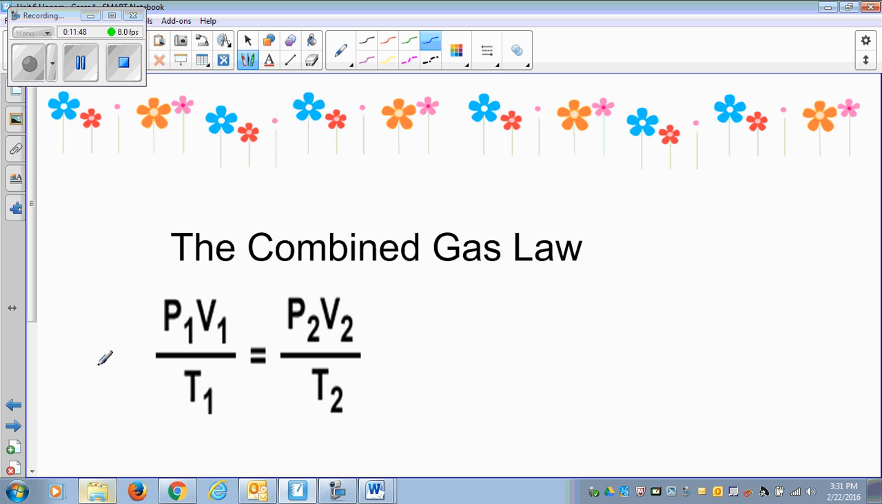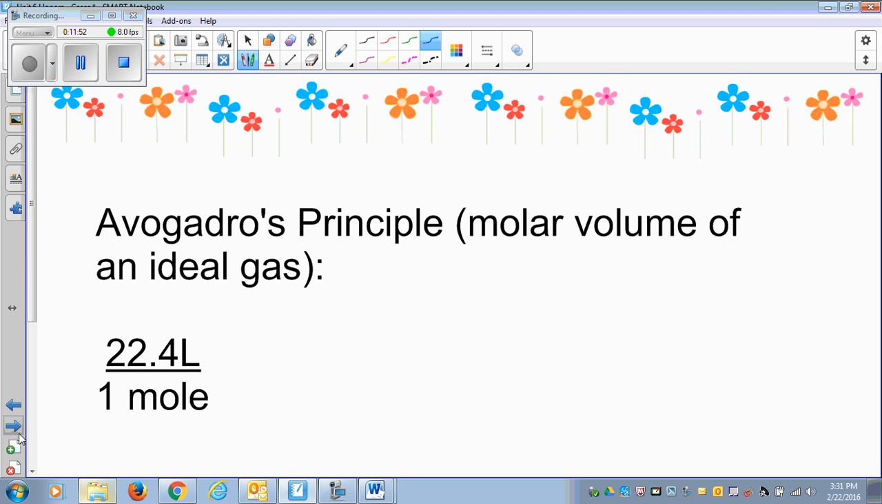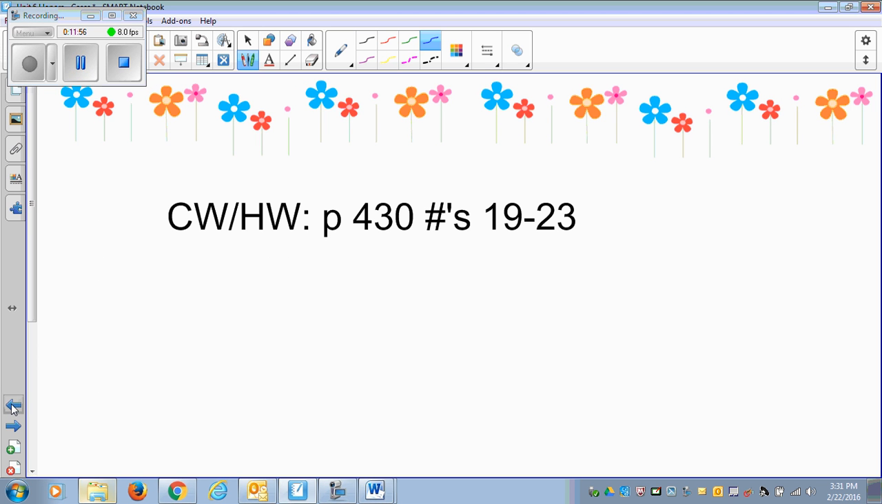So we will do this. This is the combined gas law equation. We will do all this practice in the class, and then that's it. We will talk about Avogadro's law later on.